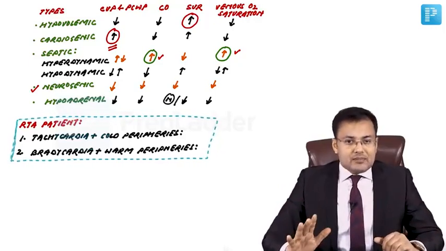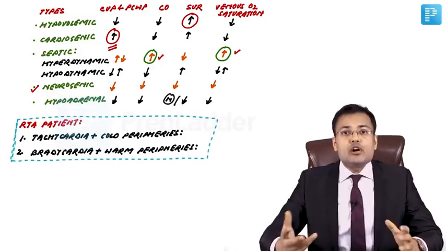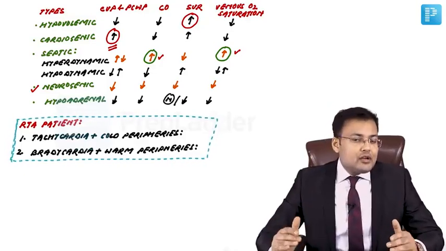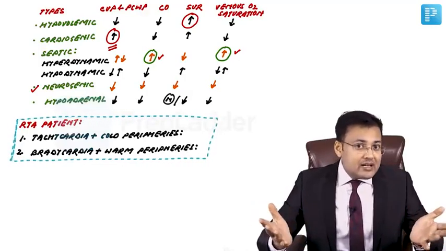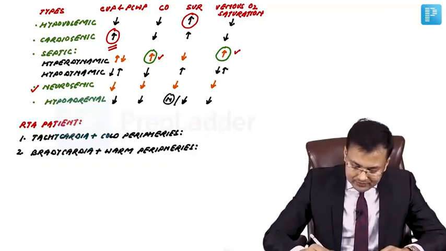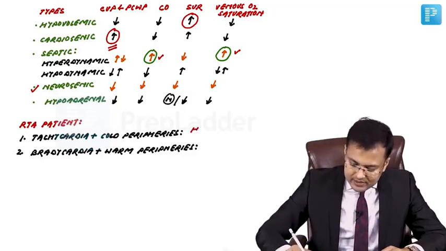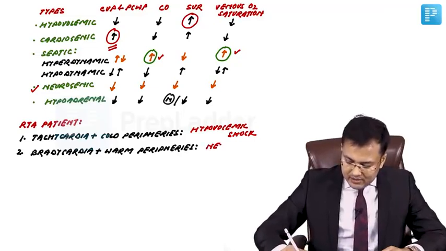Second situation, sometimes in trauma patients, there is neurogenic shock, and because of this neurogenic shock, there is loss of sympathetic tone. If there is loss of sympathetic tone, what will happen? There is bradycardia and there is vasodilatation in arteries and veins leading to warm peripheries. So whenever there is tachycardia and cold peripheries, it is seen in hypovolemic shock. And if there is bradycardia and warm peripheries, it is seen in neurogenic shock.